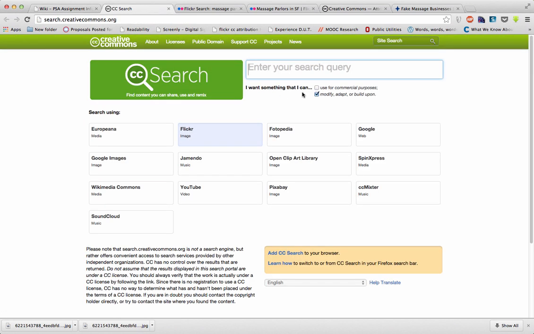When you get to the Creative Commons search tool, I usually select the Flickr image option, but there are some other ones, and these might be different options based on where you're at in the world, and some of these options might be better depending on where you are. So you might want to explore a few of these. Up at the top there's a search query, and I'm going to do mine on fake massage parlors.